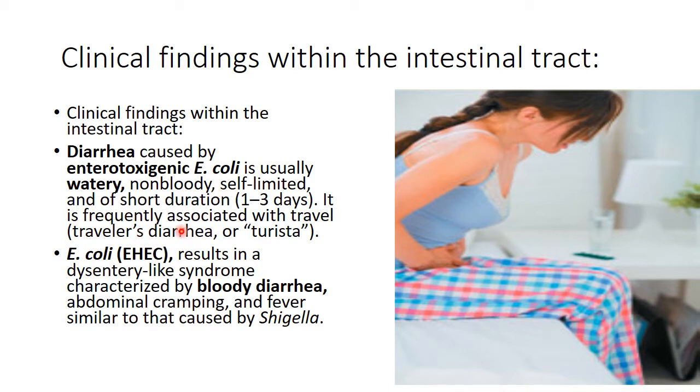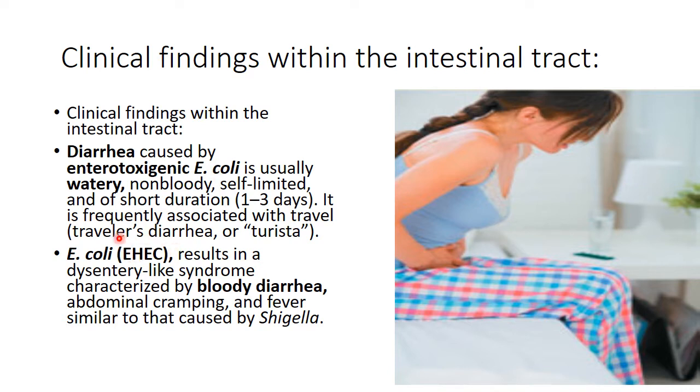What does it mean? It means that when you change your place, when you travel from one area to another area, you get this watery diarrhea, especially caused by the enterotoxigenic strain of E. coli, simply non-bloody watery diarrhea.